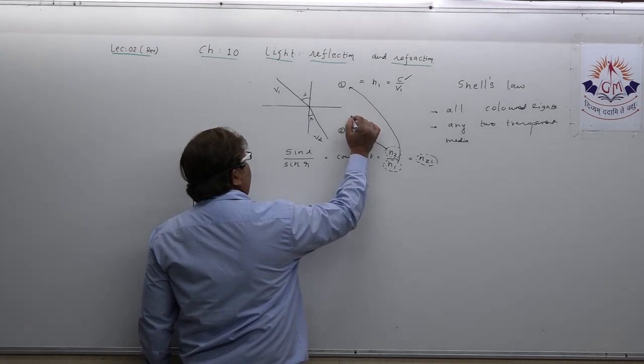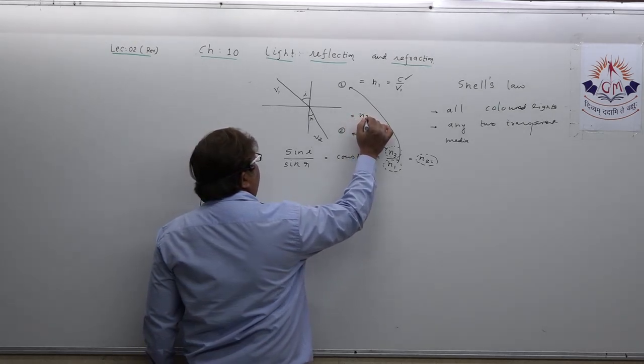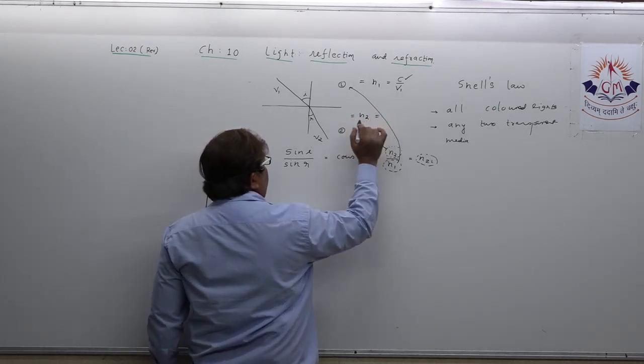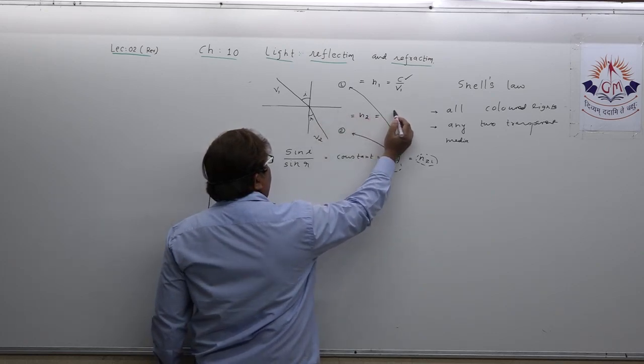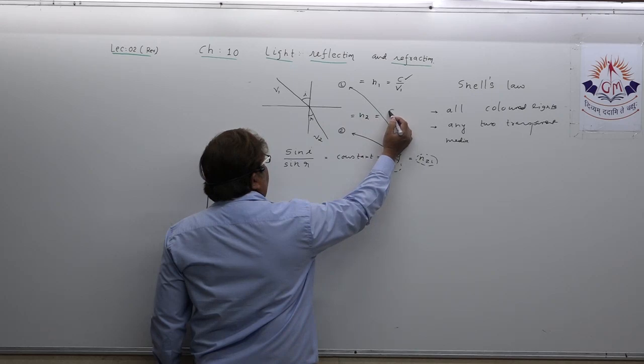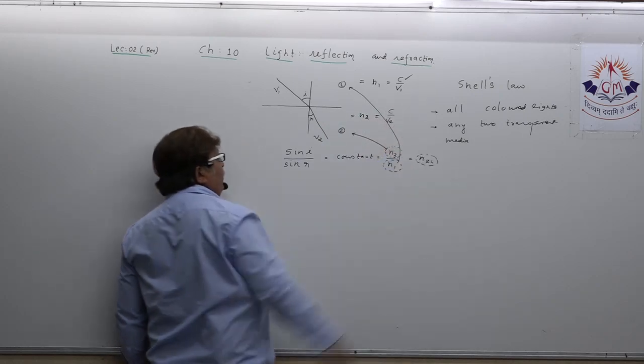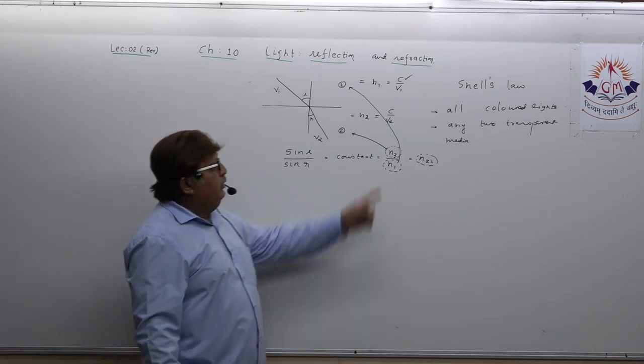N2. In the same way, what is N2? It is the absolute refractive index of medium 2. It can also be expressed in the same way, c upon v2. What is c?